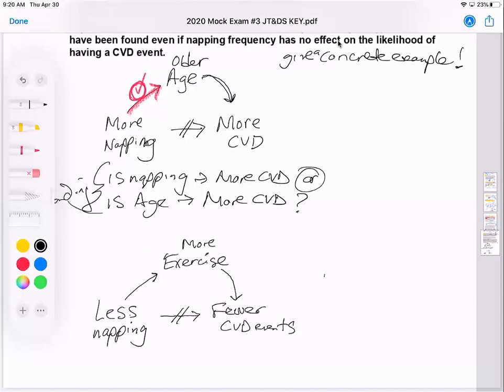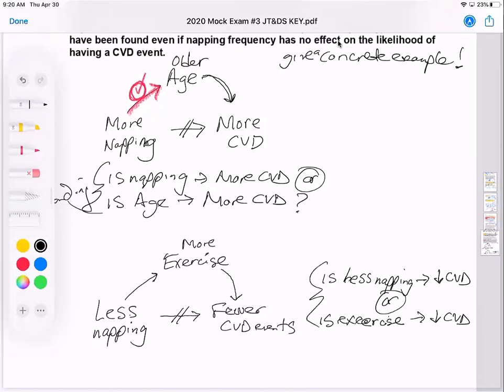So then we don't know, is the less napping, sorry about that, is less napping leading to fewer CVD, or is the exercise leading to fewer CVD?